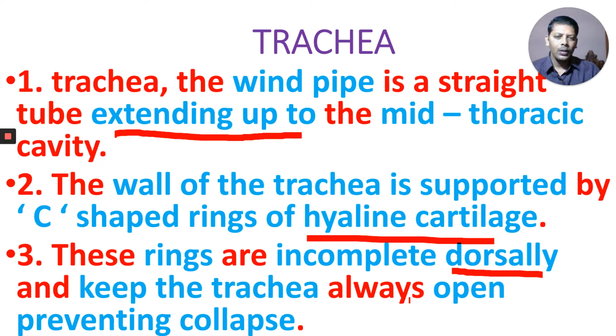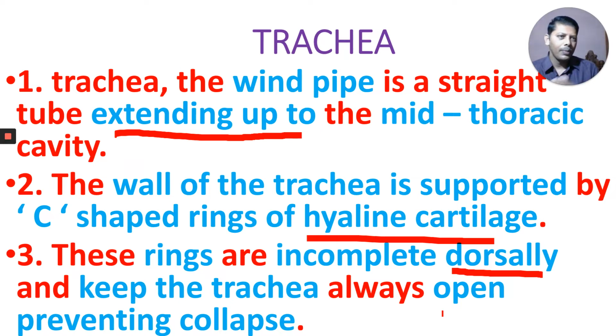What is their function? They keep the trachea always open. Okay, a balloon, when air is not present in the balloon, it collapses. Whether you breathe or not, our trachea is always kept open. During inspiration, during expiration, all the time, our trachea is kept open without closing.